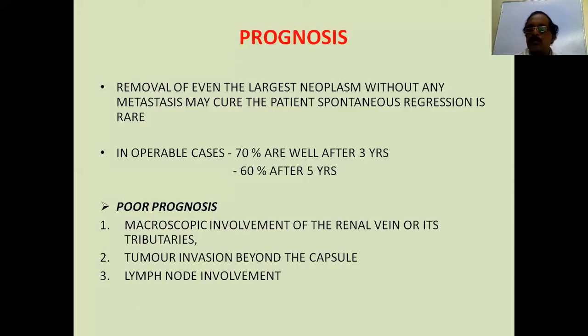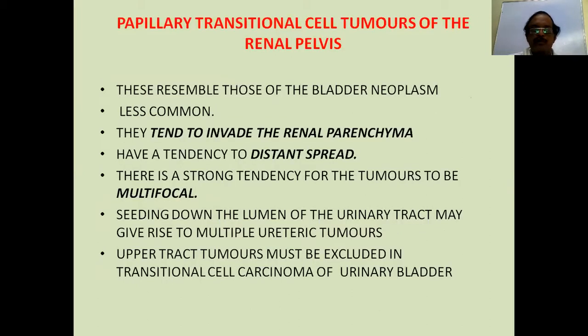If it is confined to the kidney, a small tumor, you can remove the tumor in toto without any spillage. That is very good. Lymph node involvement also gives you a poor prognosis.